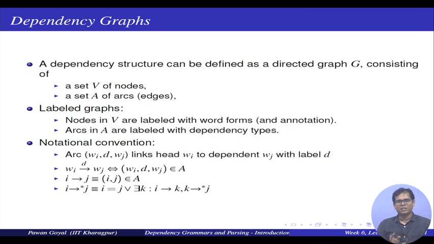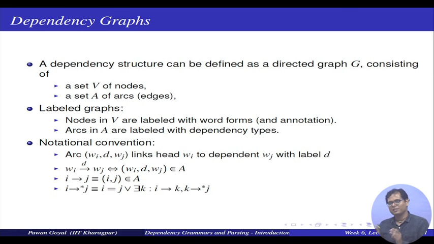There are some other conditions. If I say that there is a direct relation from i to j, then I can write that i j is in my set of arcs. I am not writing the dependency relation here, but I am saying i and j are in the set of my dependency relations. Similarly, I can do a closure of this, saying that from i there is a path to j.